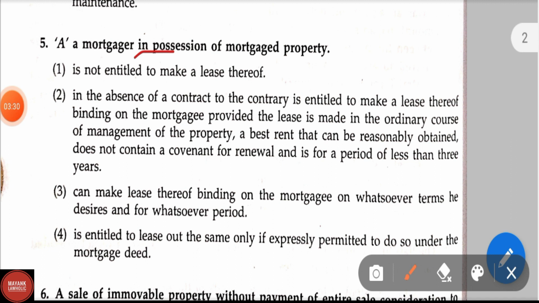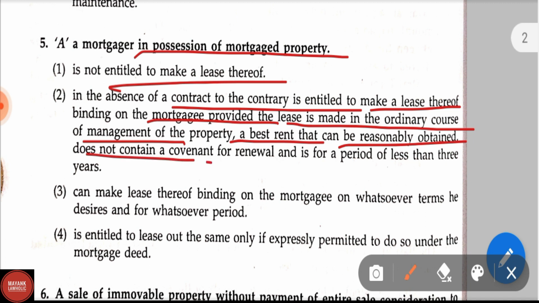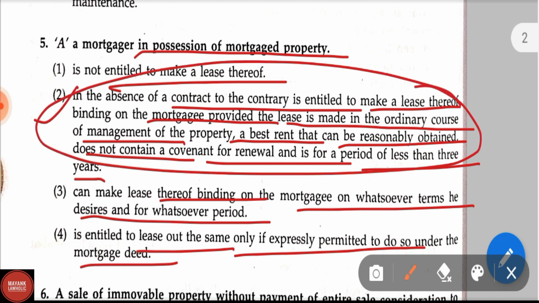A mortgagor in possession of a mortgaged property is not entitled to make a lease thereof. Option 2, in the absence of a contract to the contrary, is entitled to make a lease thereof binding on the mortgagee, provided the lease is made in the ordinary course of management of the property at the best rent that can be reasonably obtained, does not contain a covenant for renewal and is for a period of less than 3 years. Option 3, can make a lease thereof binding on the mortgagee on whatsoever terms he desires and for whatever period. Option 4, is entitled to lease out the same only if expressly permitted to do so under the mortgage deed. Option 2 is the correct answer.